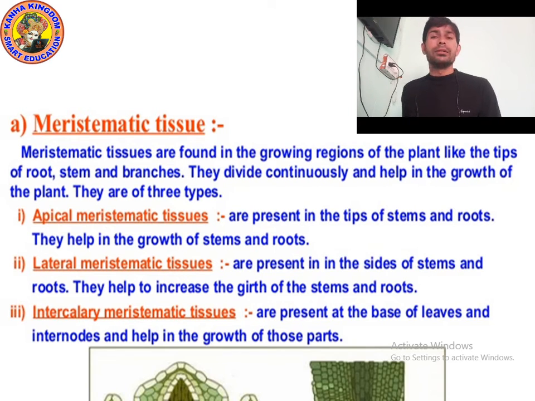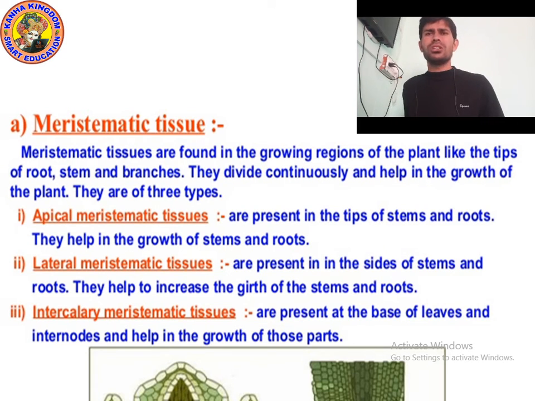Okay, and let's talk about the lateral meristematic tissue. Lateral meristematic tissue is found in the side of the plant. Suppose that my hand is a plant. So on both sides, lateral meristematic tissue will be present. So we can say that lateral meristematic tissues are present in the side of stem and root.